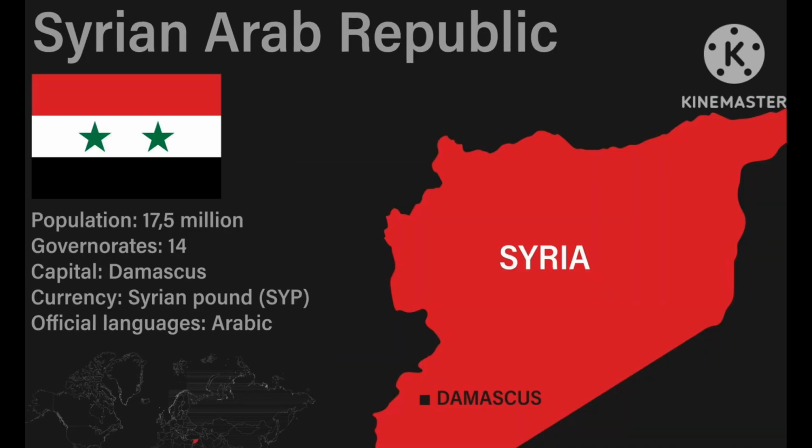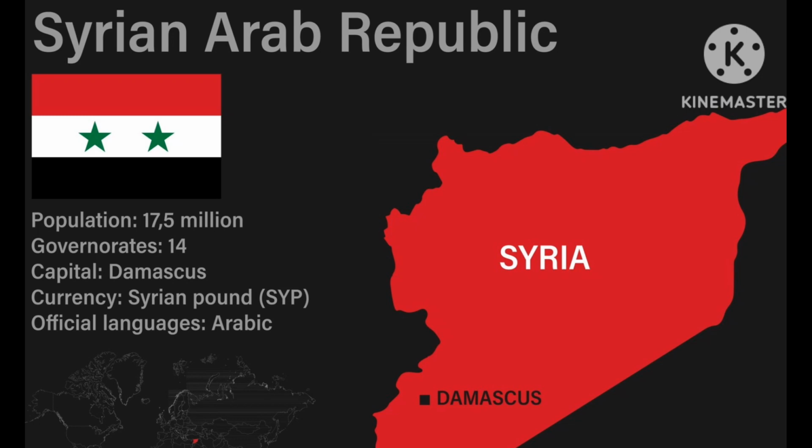The next country is Syria. The capital of Syria is Damascus, and its currency is the Syrian pound. The official language of Syria is Arabic, and you can also watch the world map of Syria on the screen, and its flag also.